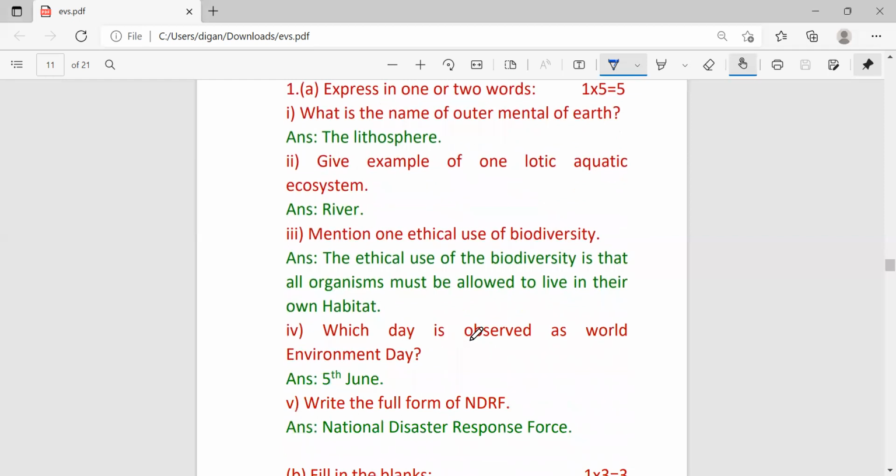Next, which day is observed as World Environment Day? You all know that 5th June. Then write the full form of NDRF, National Disaster Response Force.